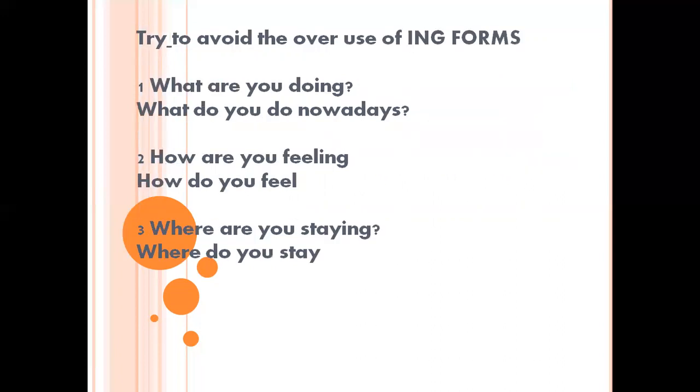And nowadays we are trying to avoid these ing forms. Whenever we are writing formal letters or formal emails, it's definitely better to avoid these ing forms. So if you are avoiding the ing forms, how do we say that? For example, instead of asking "What are you doing?", you can ask "What do you do?" What do you do nowadays? Instead of "How are you feeling?", "How do you feel?" Instead of "Where are you staying?", "Where do you stay?" It's better. I'm not saying it's wrong, but it's better not to use ing forms. Any confusion? No.